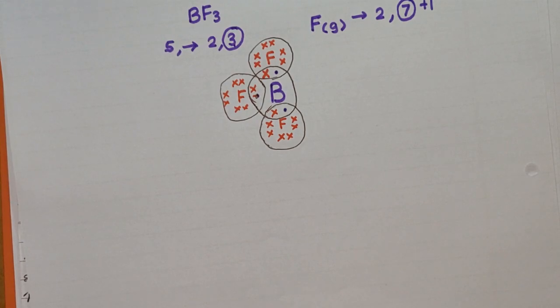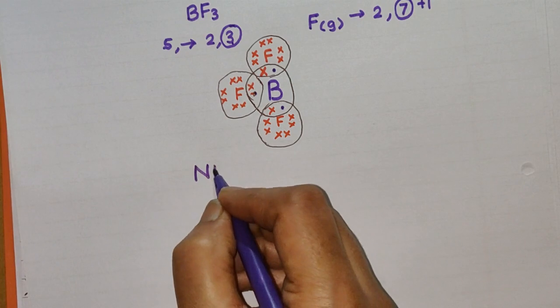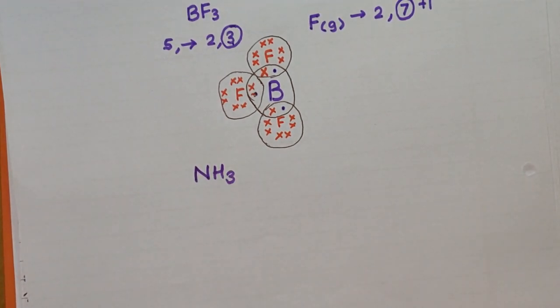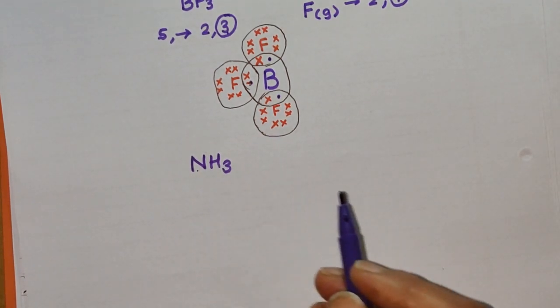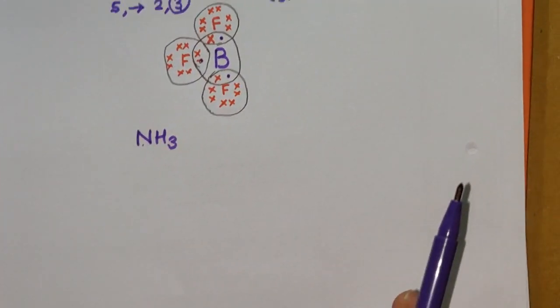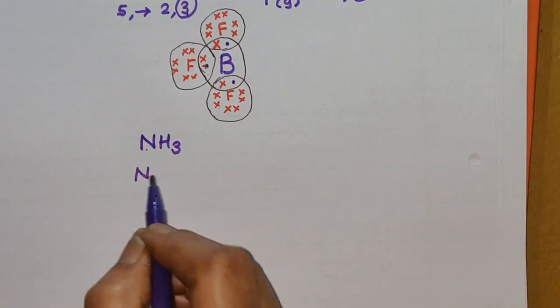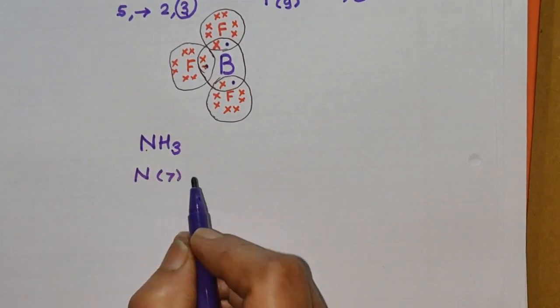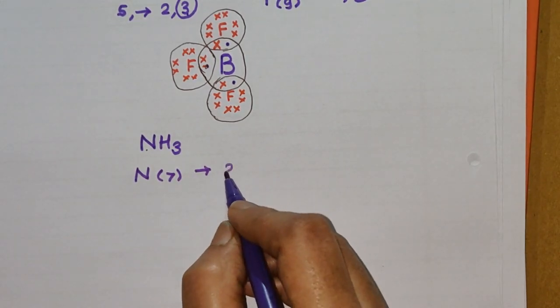Okay. Next we shall consider the molecule formation of NH3. In the NH3 molecule, one nitrogen is covalently bonded with 3 hydrogen atoms. Nitrogen has atomic number 7, so the electronic configuration of nitrogen is 2, 5.